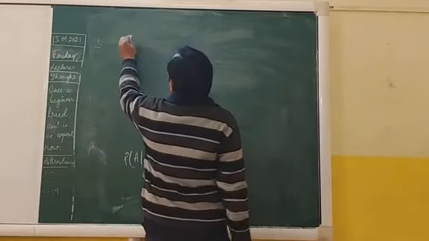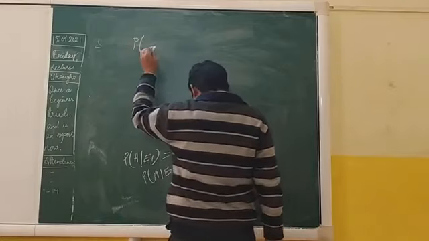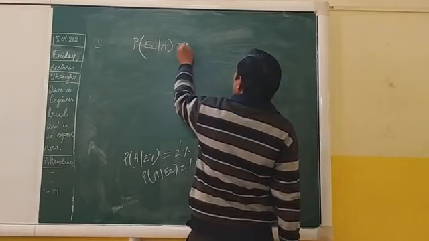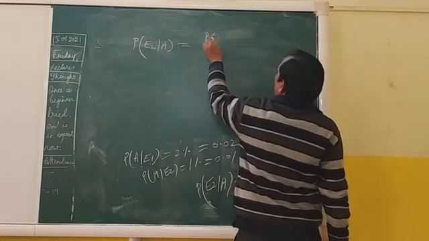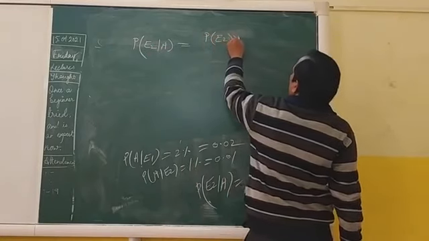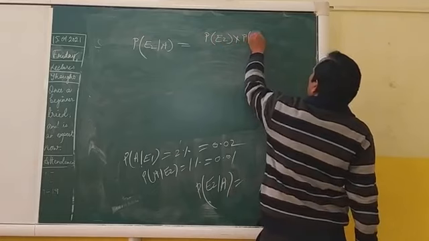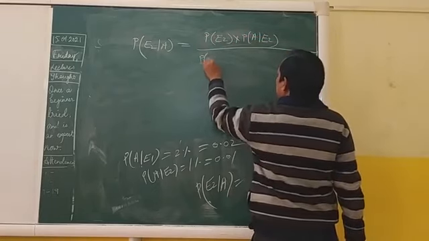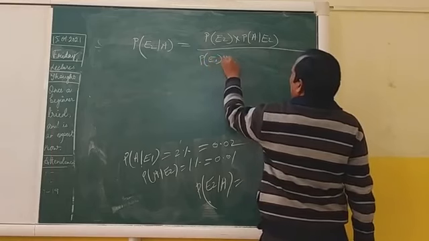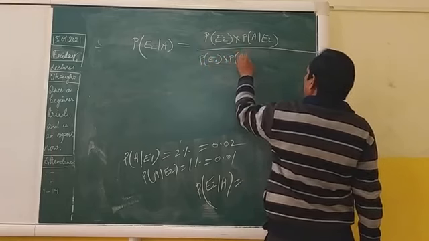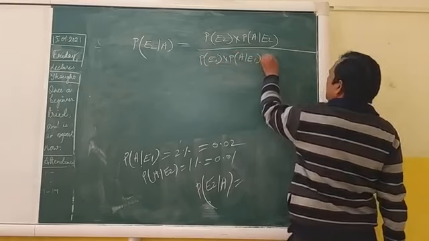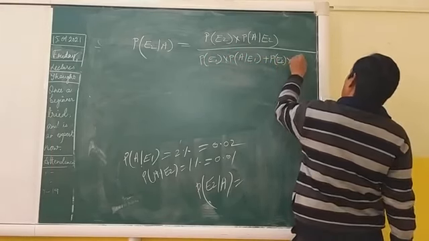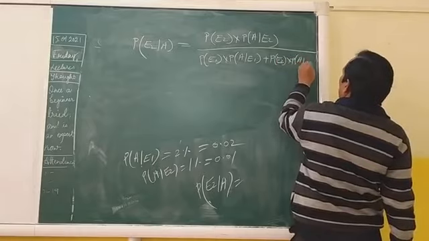So by Bayes theorem, P(E2/A) is P(E2) into P(A/E2) divided by P(E1) into P(A/E1) plus P(E2) into P(A/E2).